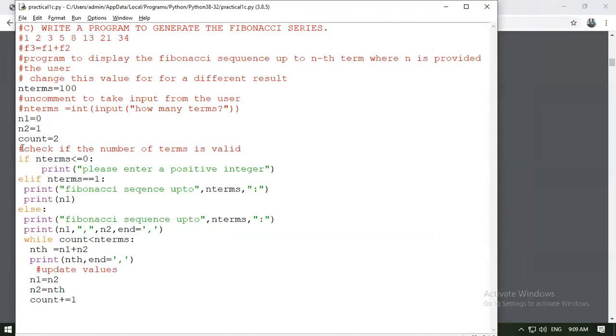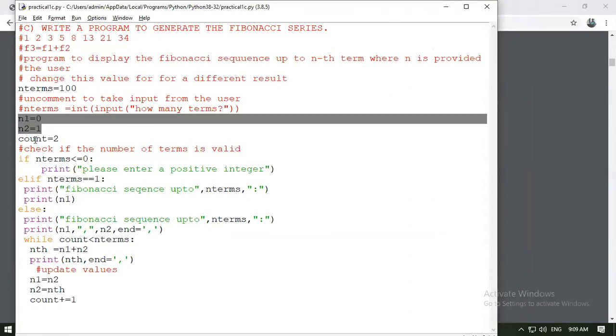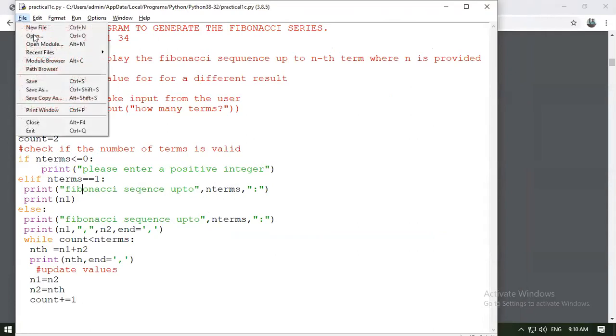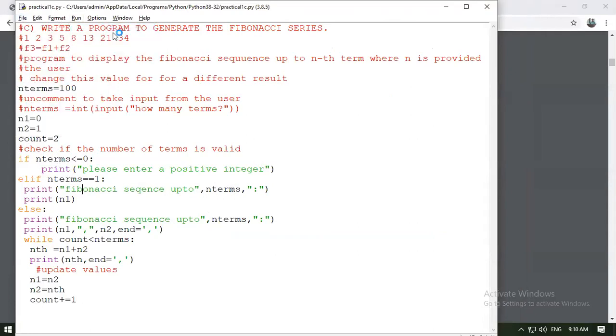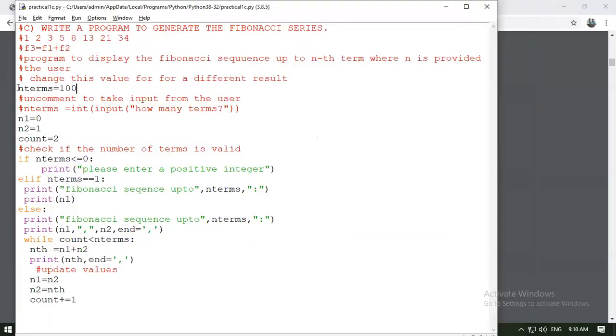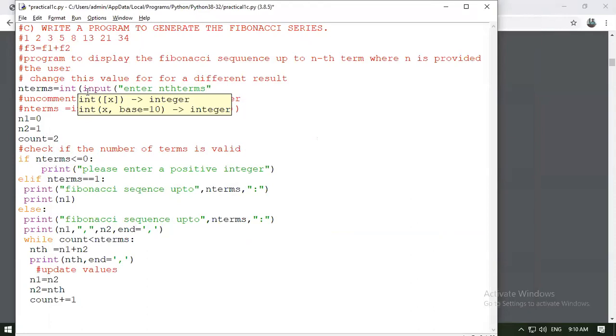What we have done is, we have taken two terms, count will be 2. If n terms is less than or equal to 0, it will prompt the user, please enter a positive integer. Let's see what happens if you use a minus value. Okay, n terms equal to 100. Or what you can do is simply take an input from the user, asking them to enter n terms, but it will generate a value type error.